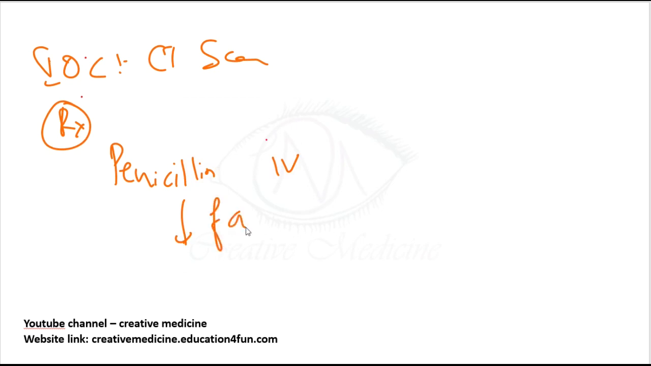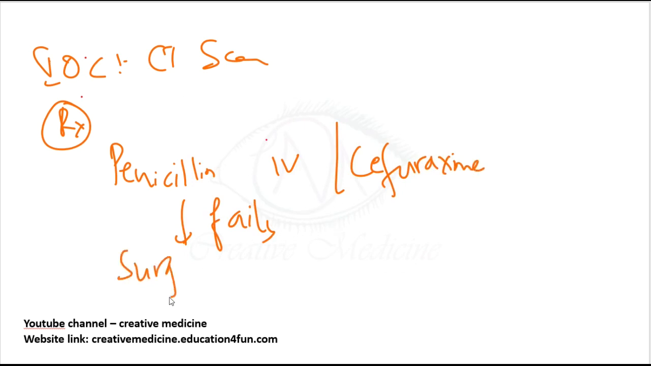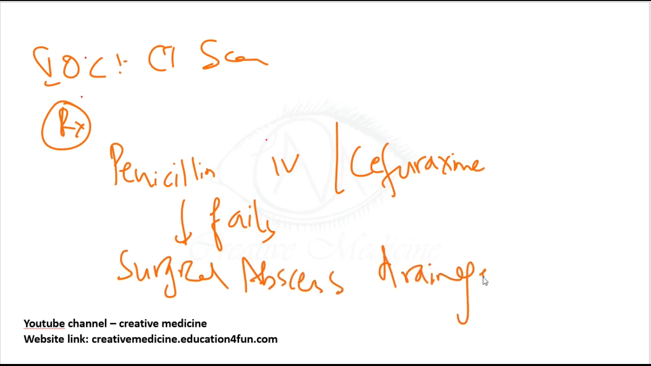But if this fails, you can also give cefuroxime. IV penicillin and cefuroxime can be given. If this fails, then a surgical abscess will develop. So surgical abscess drainage should be done. If this fails, then you should do drainage of the abscess.